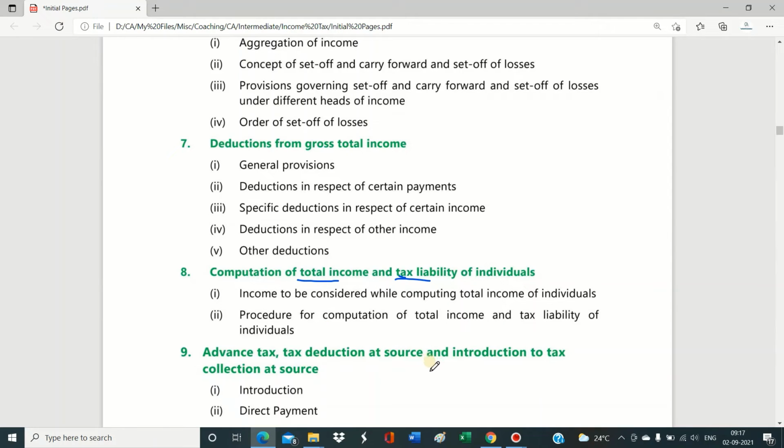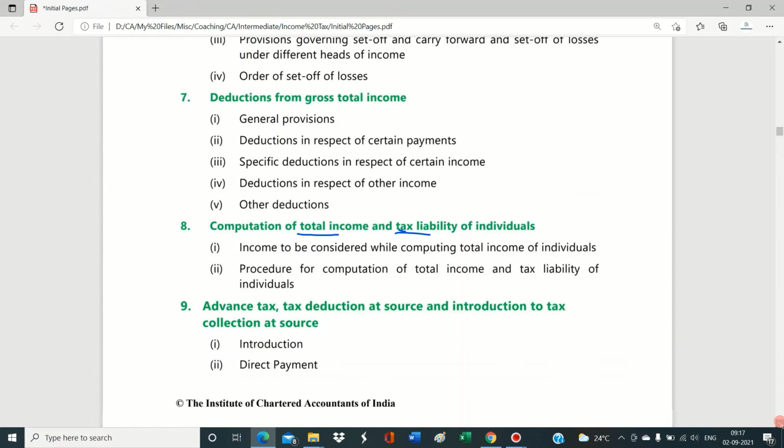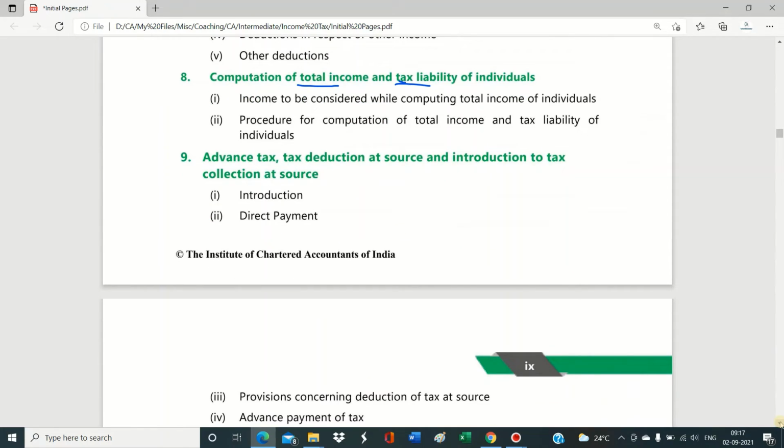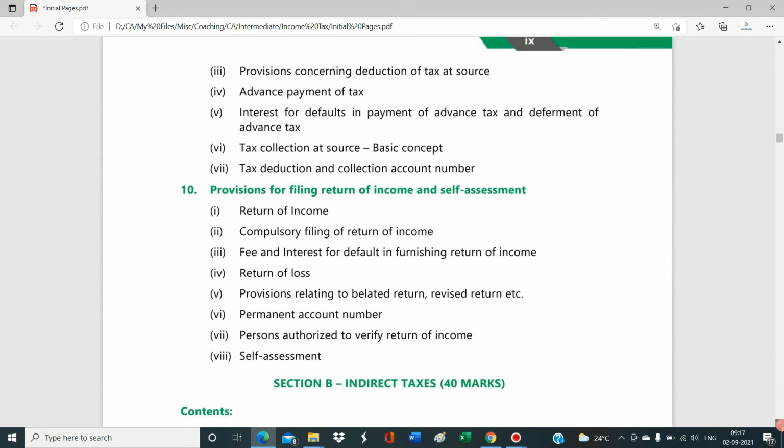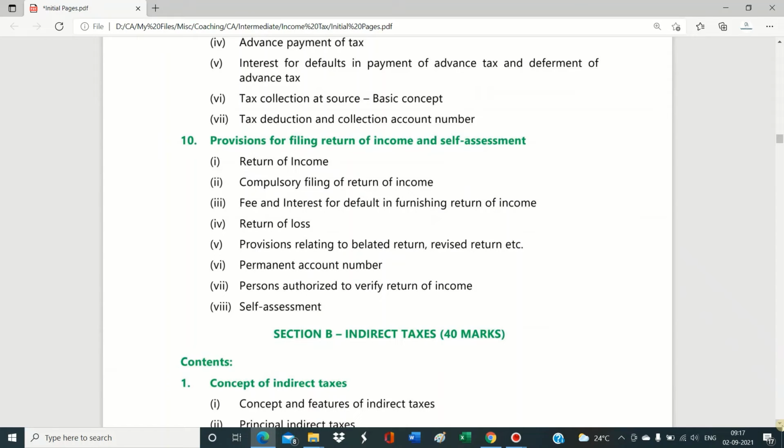After that, there are 2 more chapters. In this chapter we'll learn about the concepts of advance tax, and the concepts of TDS and TCS, all those things. And the last chapter is the assessment procedure: how returns are filed, under which section, when it is filed, and if there is any delay, what is the late fee and interest. All this will come in your 10th chapter. So this is all about your Section A, Income Tax Law, of 60 marks, a brief introduction.